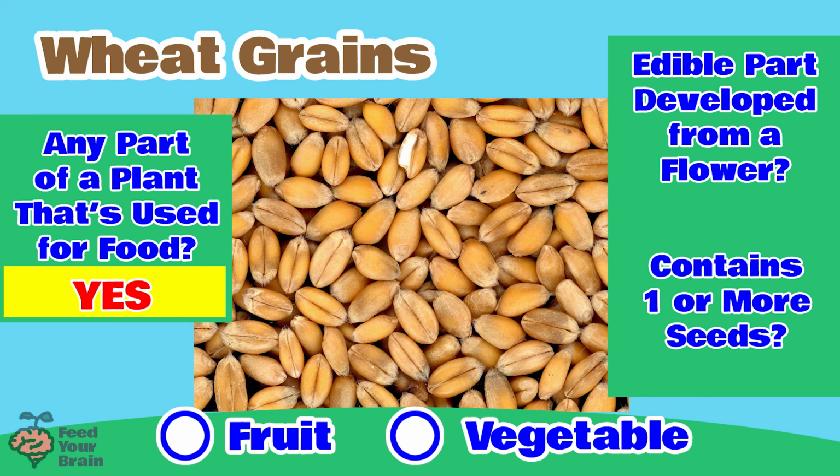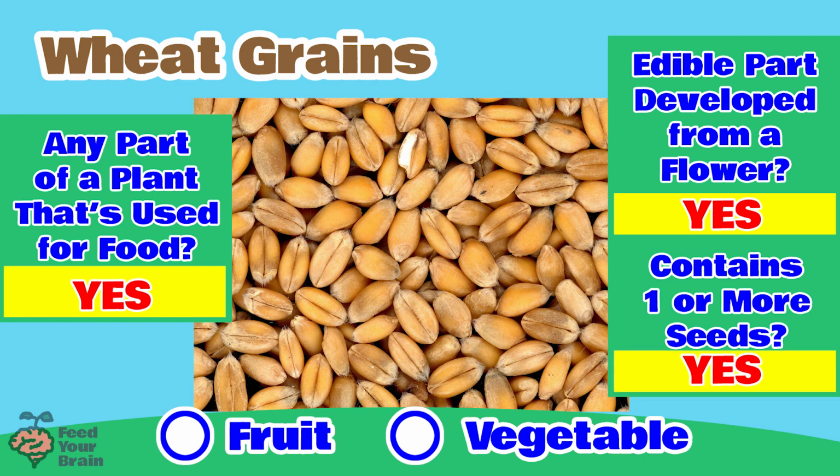So is a wheat grain the edible part that was developed from a flower? As we just learned, yes, it is. So then does a wheat grain contain one or more seeds? Well, the wheat grain is the seed, so that answer is yes. With all 3 questions being answered yes, can you tell now if a wheat grain is a fruit or a vegetable? A wheat grain is a fruit.